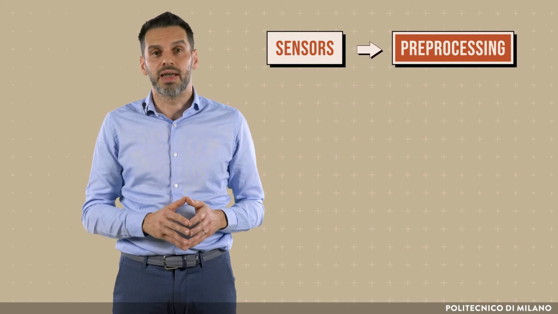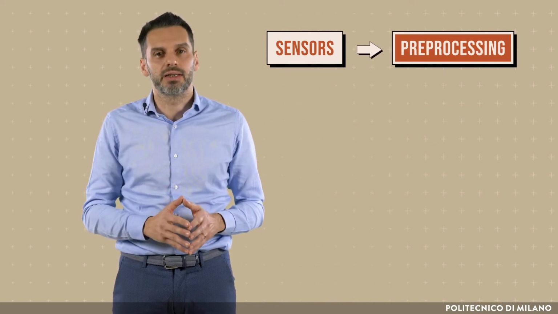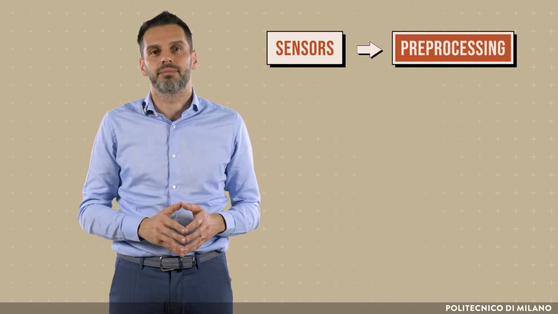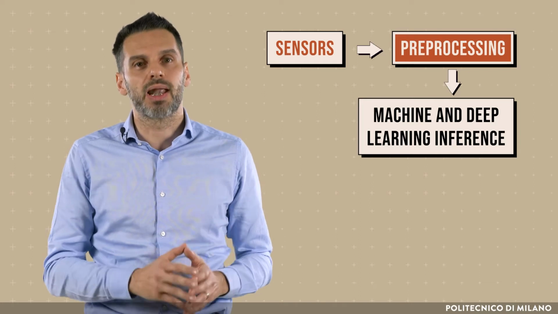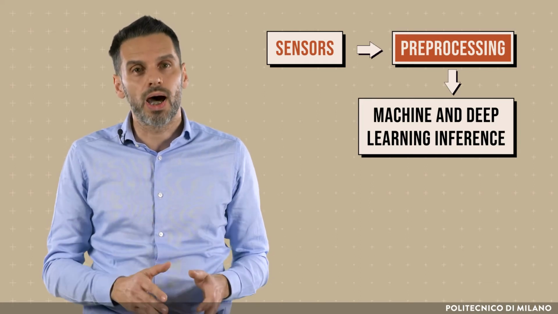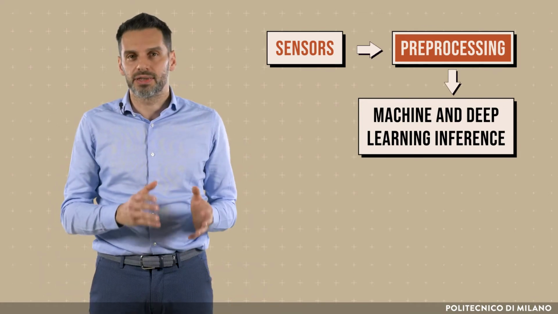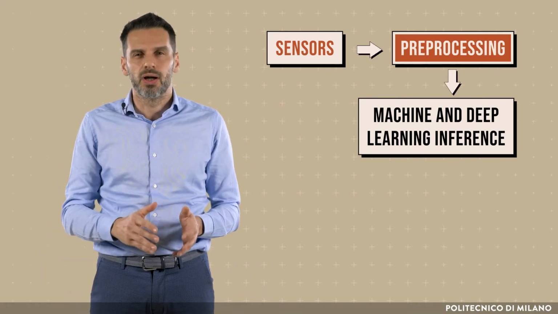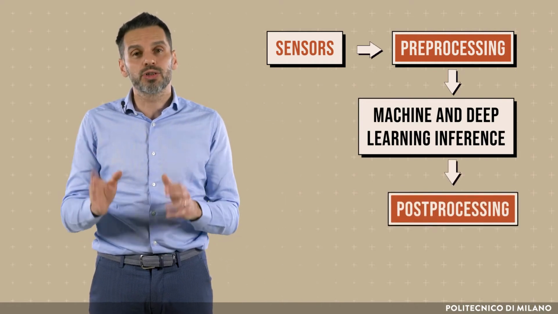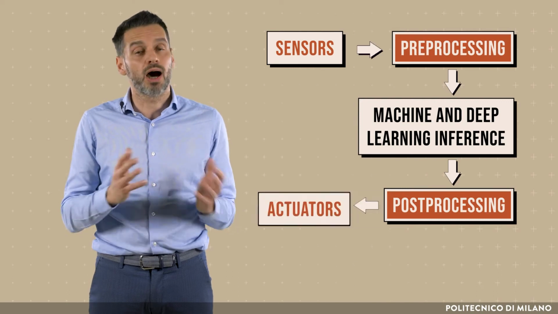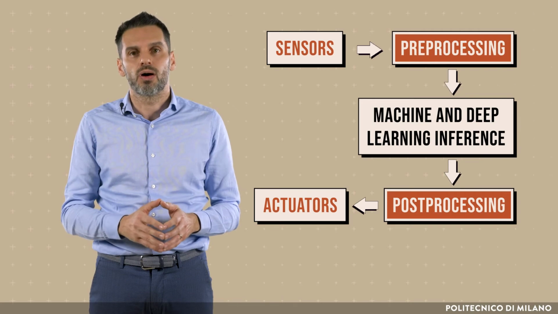The preprocessing phase aims at acquiring and processing the data to make them understandable for the next inference step. The machine and deep learning inference aims at applying the trained model on the acquired and preprocessed data. The output of this step, for example, a prediction, a classification, or the detection of an anomaly in the data stream, is then post-processed to make decisions about how to react, such as opening a door, sending a message to the user, or raising an alarm.